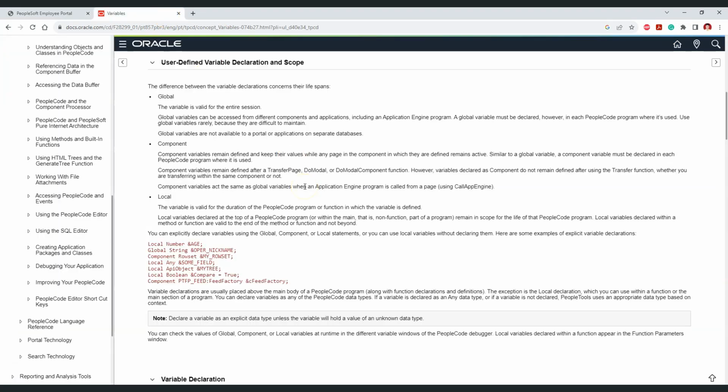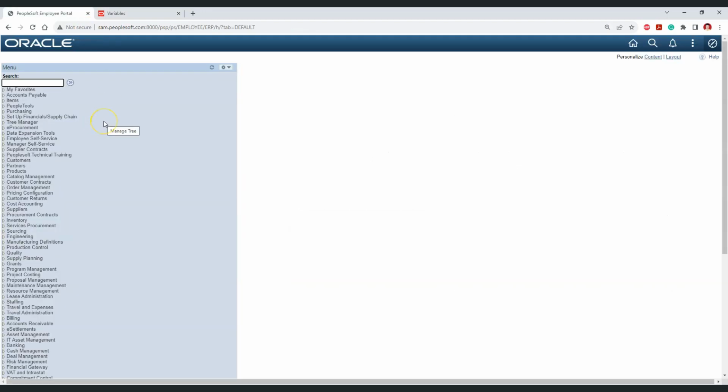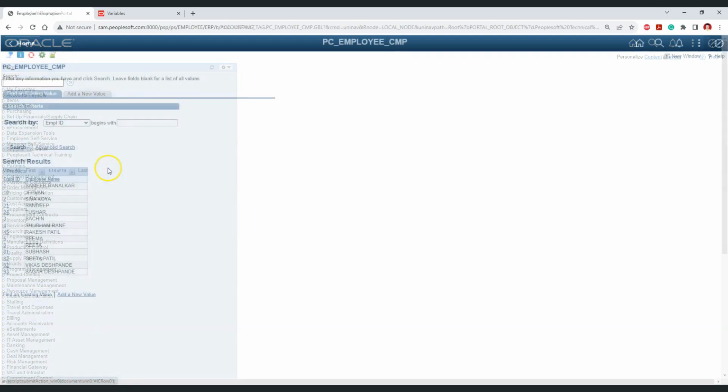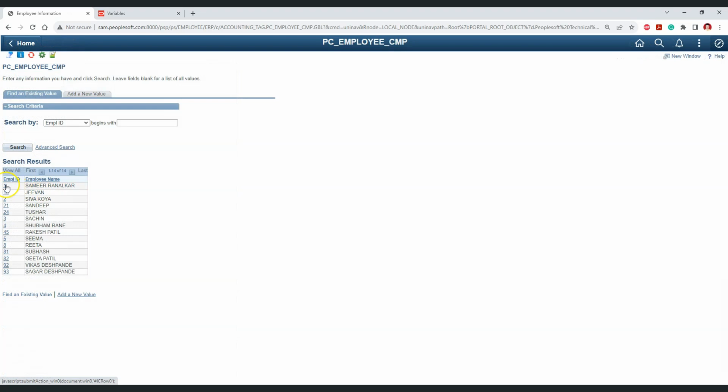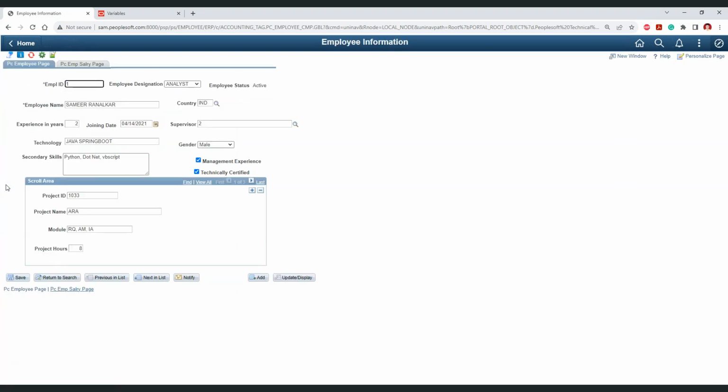The next scope we have is the component scope, and this is a shorter scope compared to global scope. Component scope means the variable will be accessible and available only for a particular component. Let's say we are entering a component, and for this component we have declared a variable with component scope.